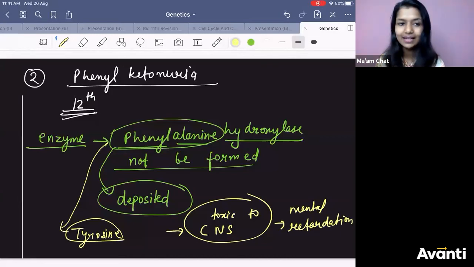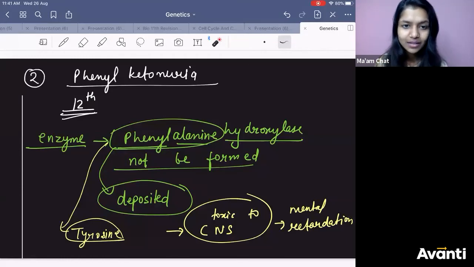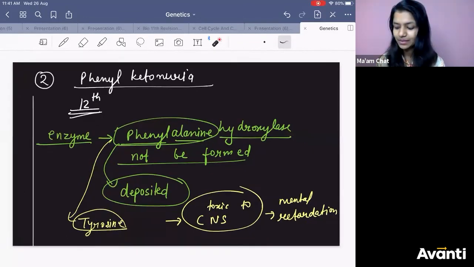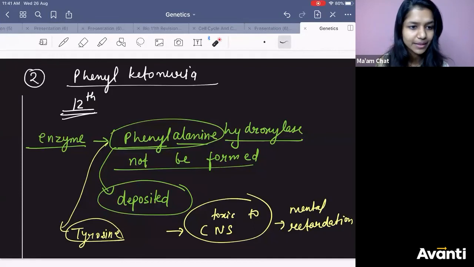So that's phenylketonuria. Okay? If there is more phenylalanine, it can also come out through your urine. That is why the name has urea... I mean, ketonuria. If there is more phenylalanine in your blood, some got deposited and some is coming out through your urine. So all these conditions can be there.